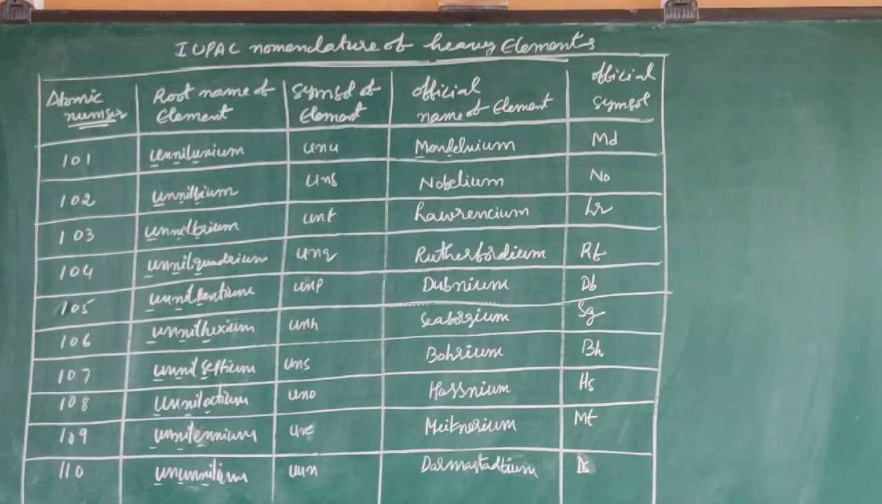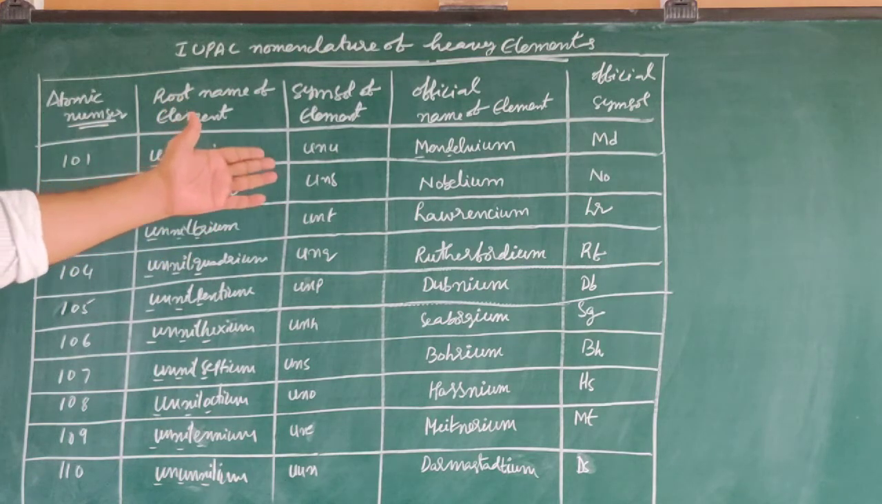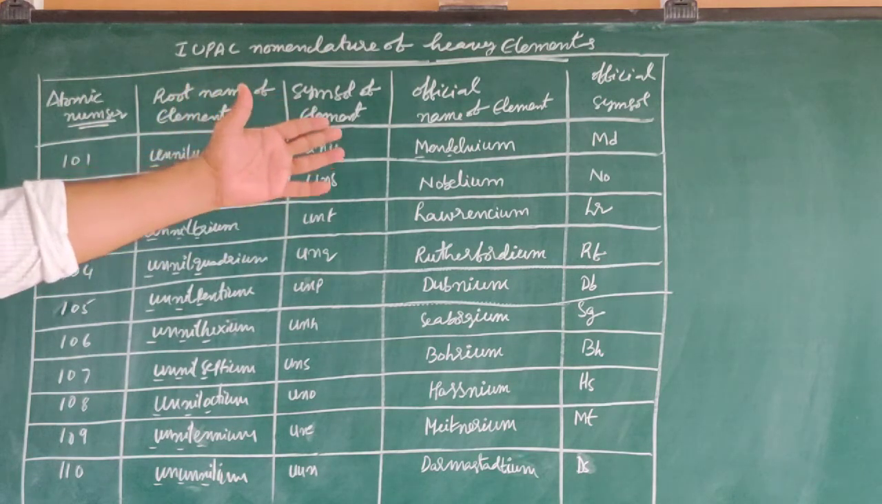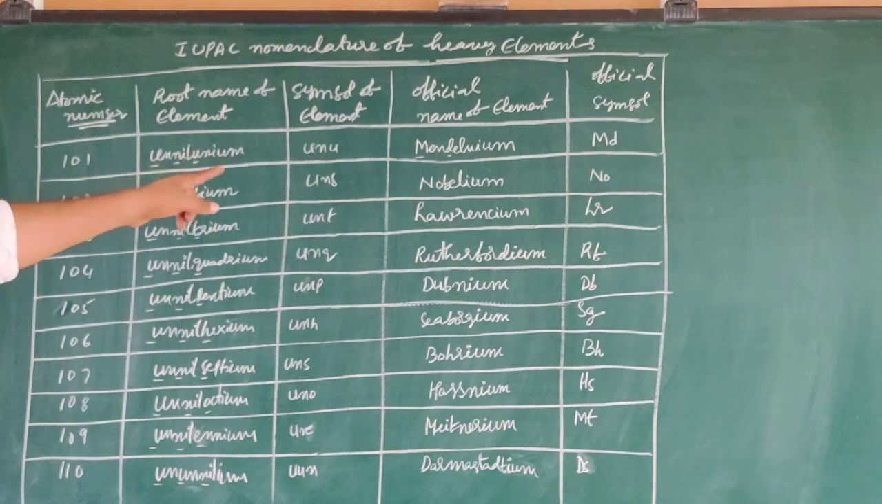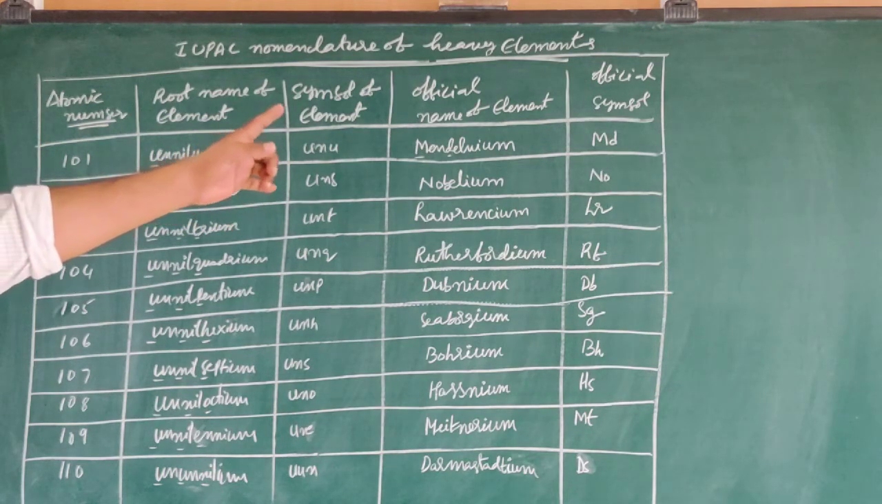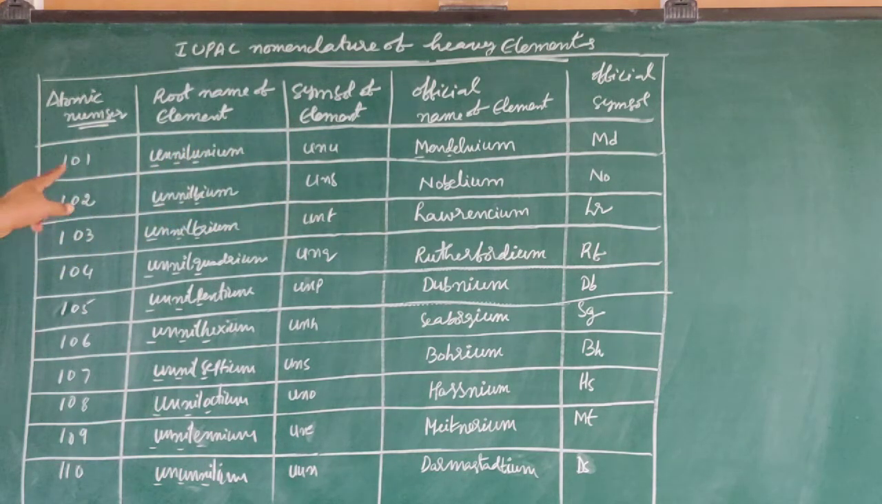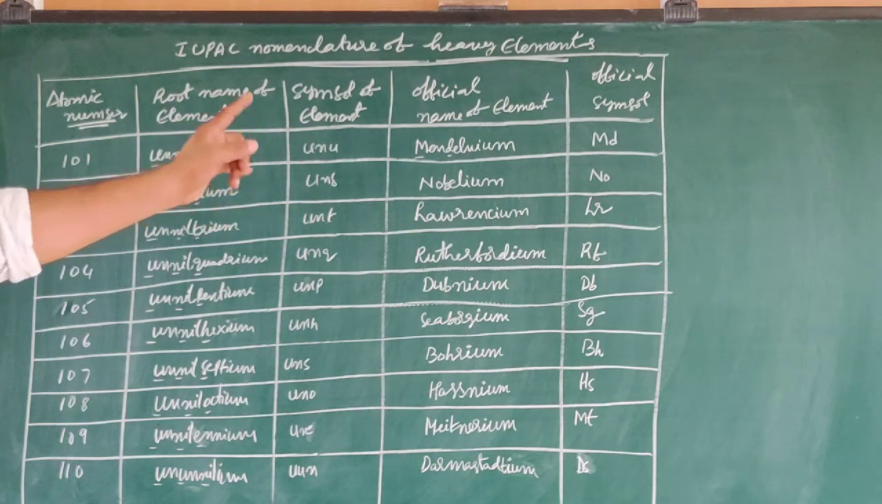Next one, IUPAC nomenclature of heavy elements. This is the atomic number, this is the root name of the element, this is the symbol of the element, this is the official name of the element, and the last one is the official symbol. Let us consider atomic number 101: Unnilunium, symbol UNU, Mendelevium, Md.